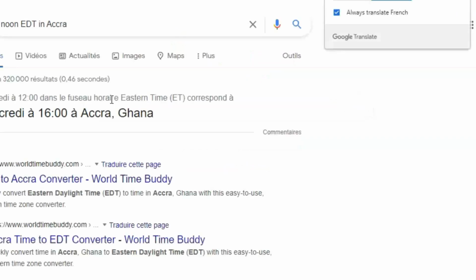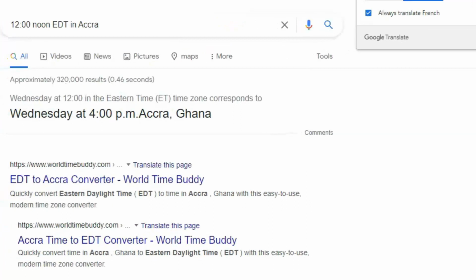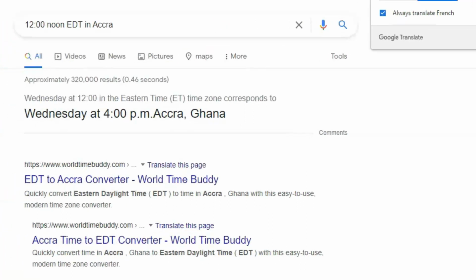It tells us that 12 o'clock noon Eastern Daylight Time is 4 o'clock p.m. or 16 hours in Accra, Ghana. To do the same for your location, simply replace Accra by the name of your city or the city closest to you. And that will help you to know whether the DV 2024 lottery has begun or is yet to begin, considering your local time.